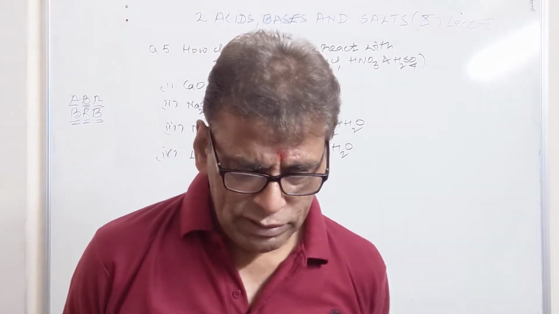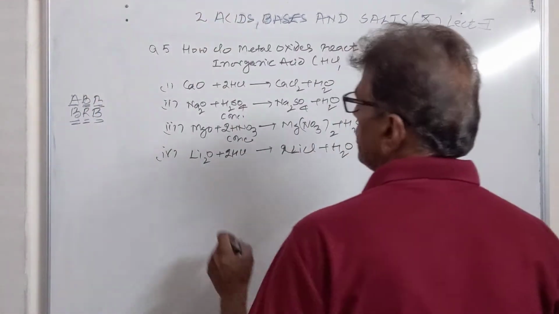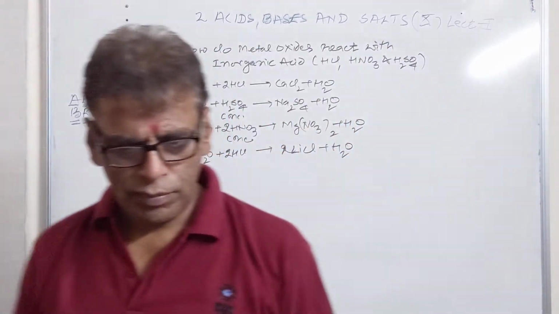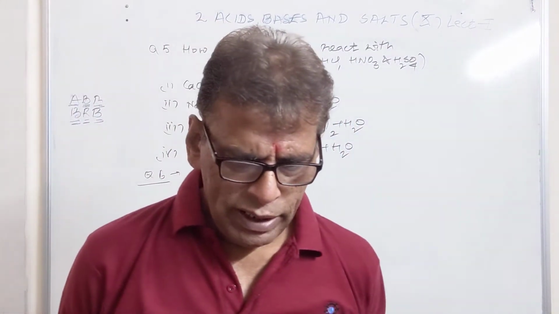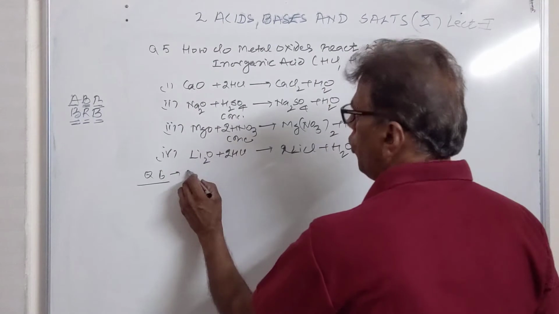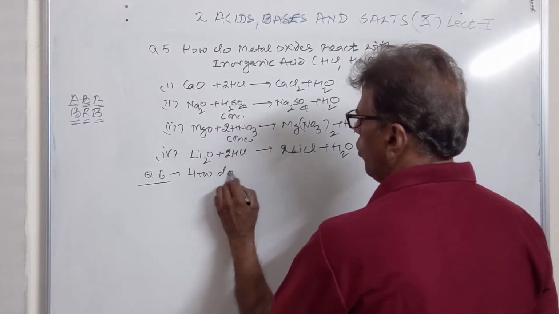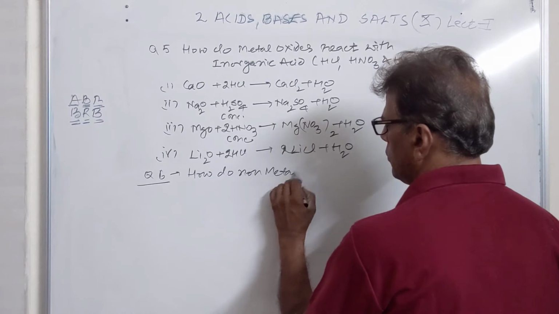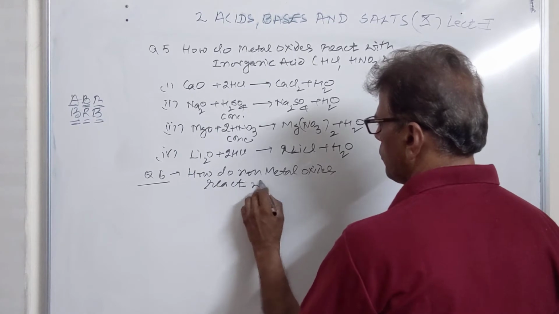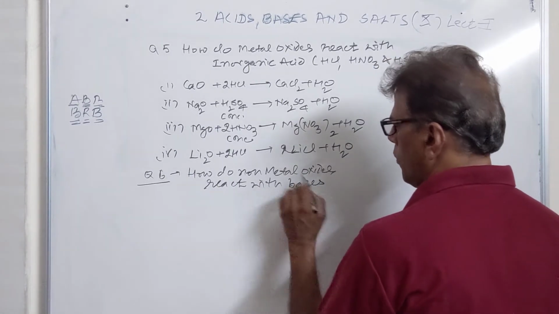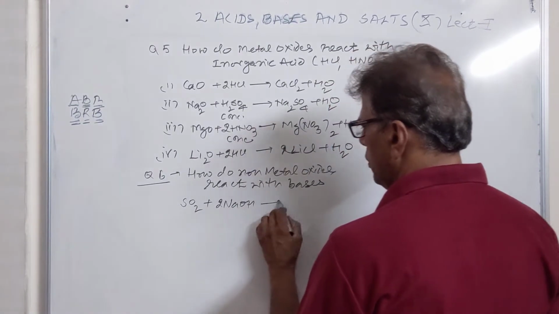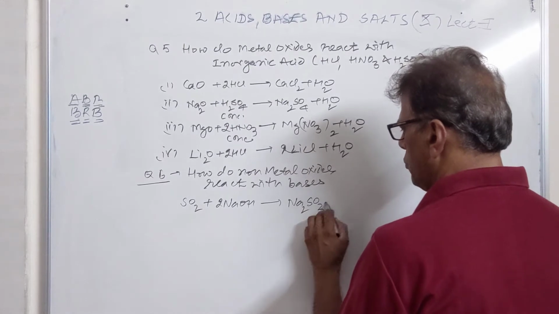Then we have the next activity, the action of non-metal oxides. Non-metallic oxides react with bases. So how do non-metal oxides react with bases? Non-metal oxide SO2 combined with NaOH gives you Na2SO3 plus water.